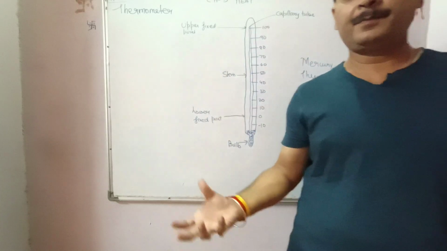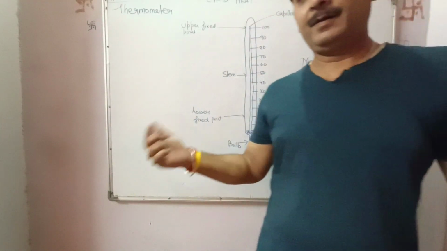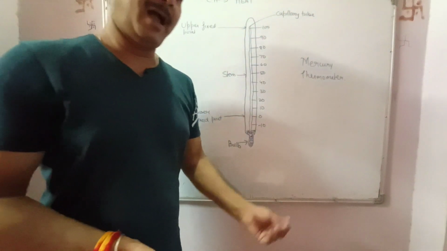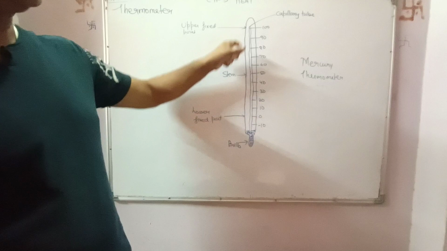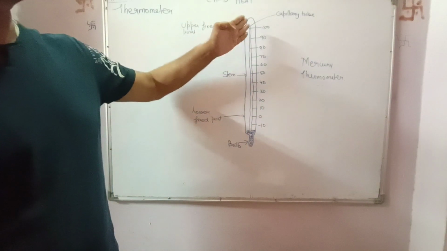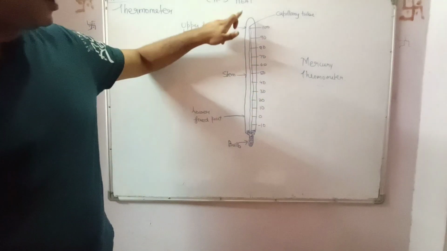which we mark as the lower fixed point. And then we take a beaker, fill it with distilled water, and then we warm it. As soon as the water starts boiling and the steam is coming out, we put that thermometer over there, and mercury rises, and we get the upper fixed point.